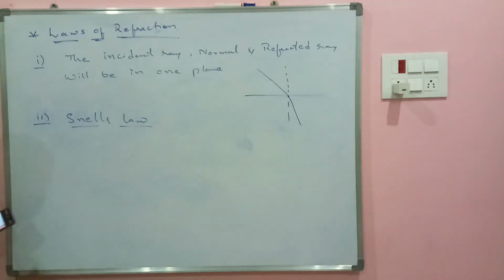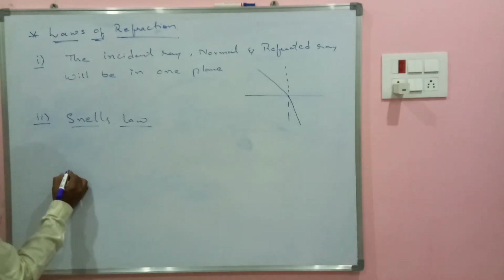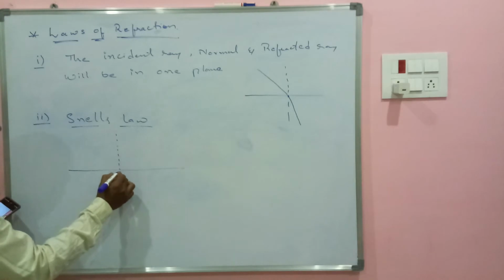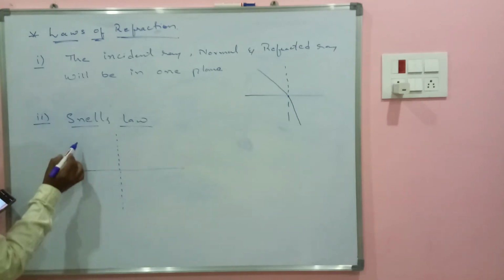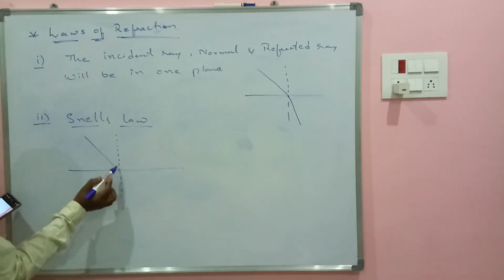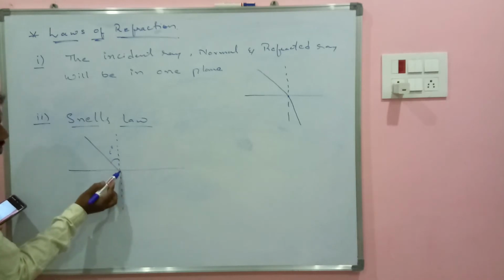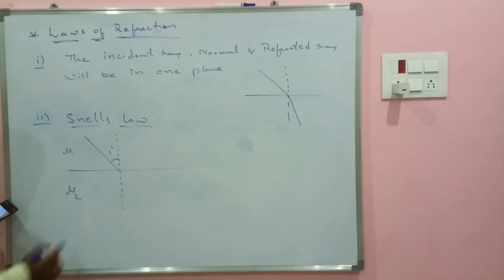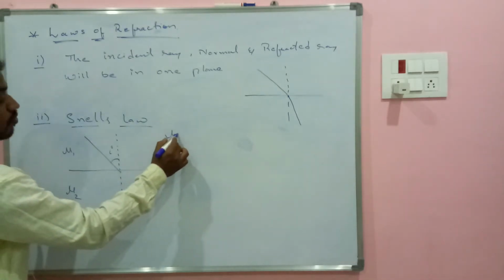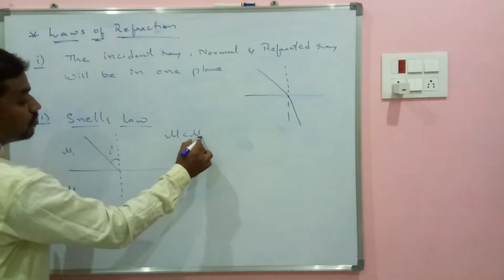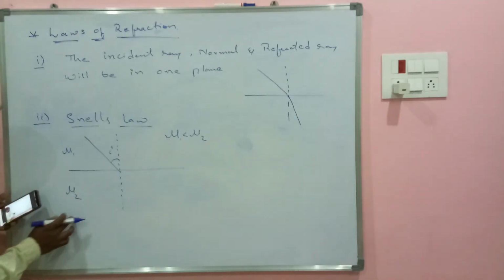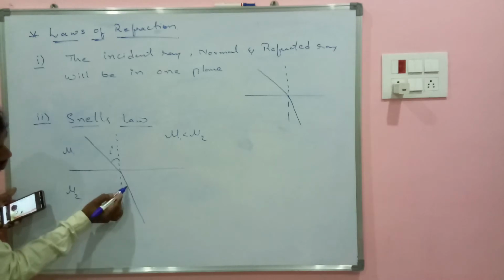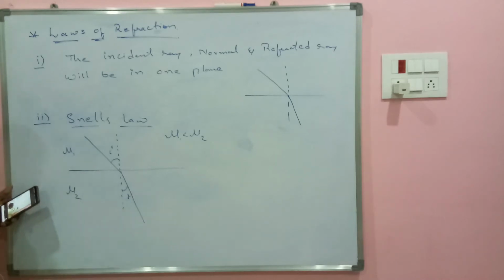What does it indicate is, suppose whenever a light is passing from one medium to other medium, let this be angle of incidence I. So if this is of refractive index mu1 and if this is of refractive index mu2, condition is if mu1 is less than mu2, this is rarer medium, this is denser medium, this will bend towards a normal, and this is called angle of refraction.